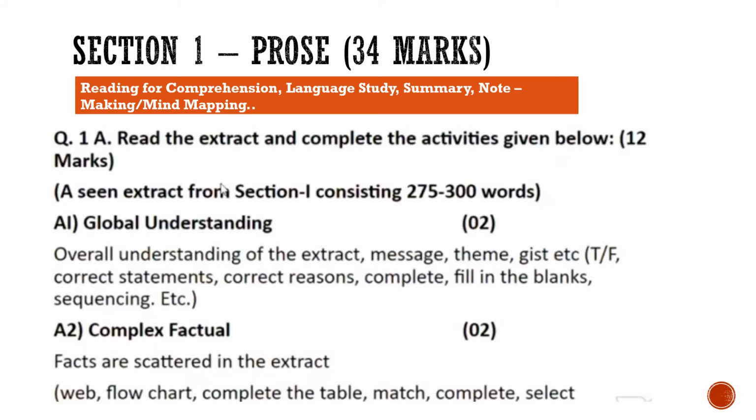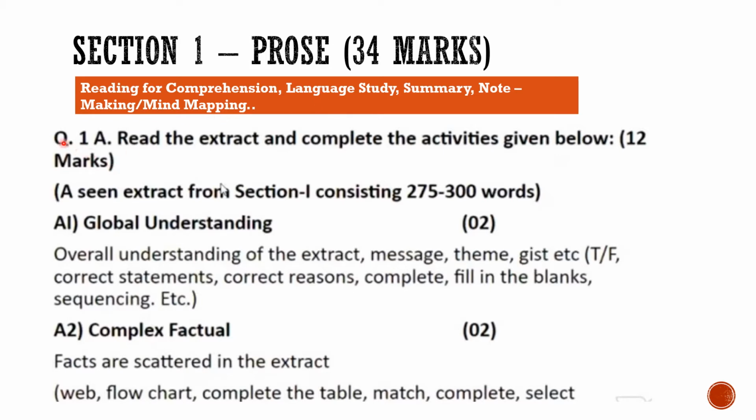Moving on, we have section 1 as prose. What is prose? The lessons that we learn in class, which is the scene passage. What all is included in prose? Let me explain. So in prose, we have comprehension, language study, summary, note making or mind map. Now I will explain each and everything in detail.